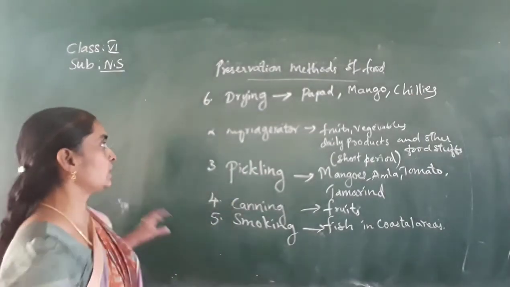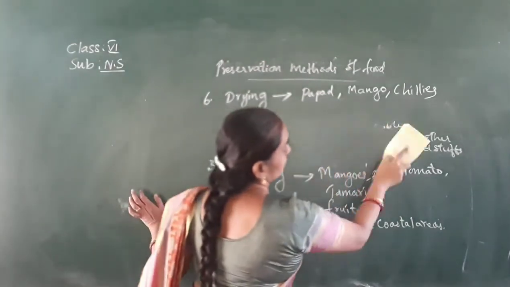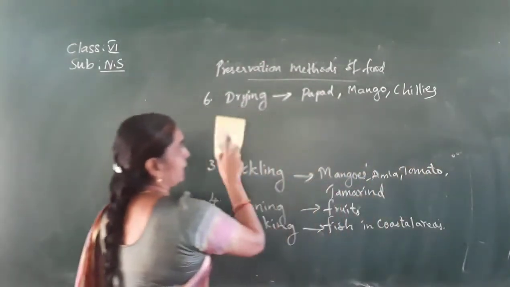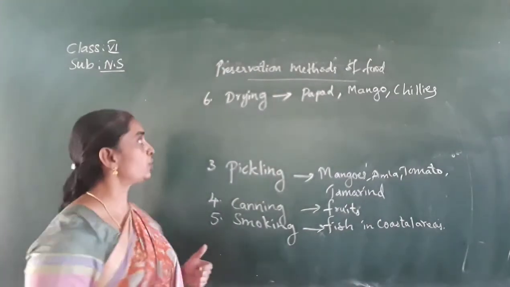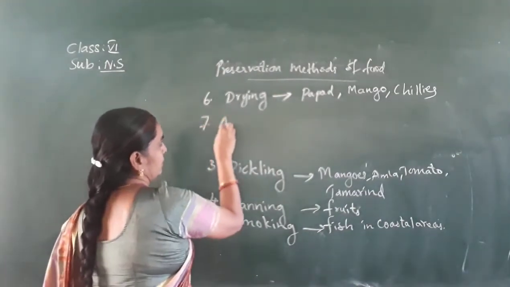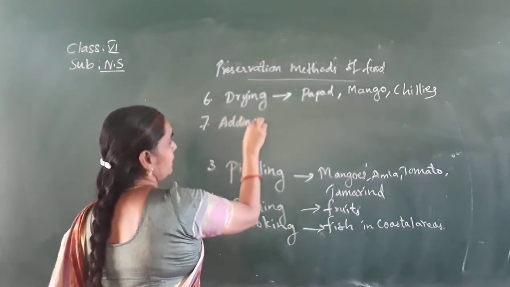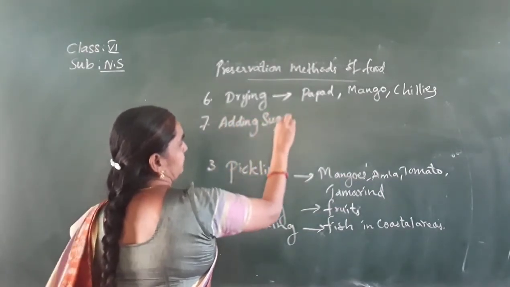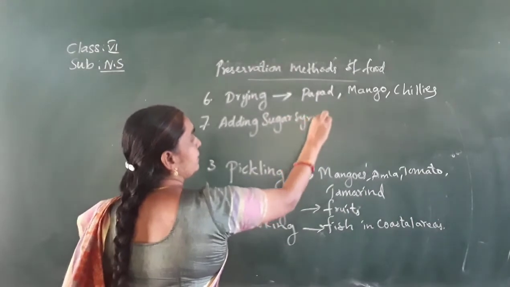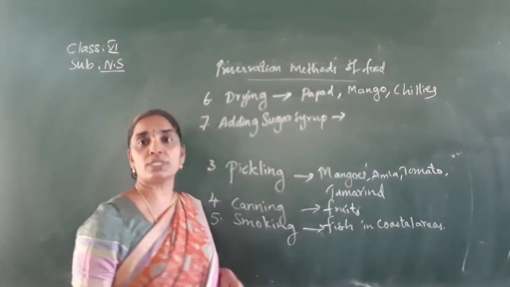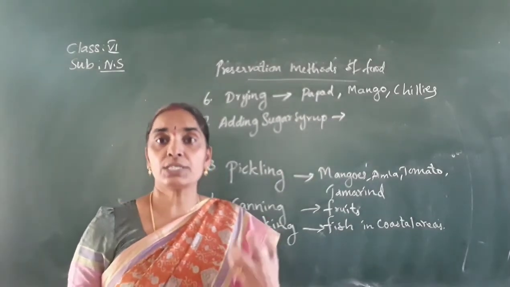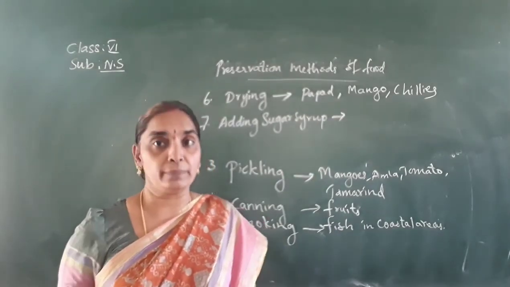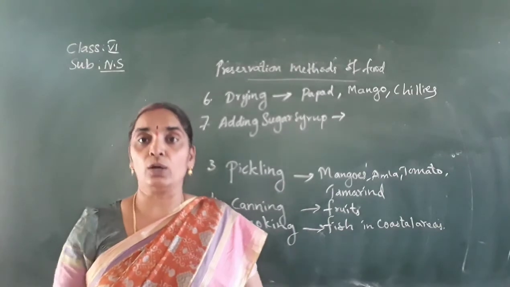So next, coming to preservation by adding sugar syrup. It's a technique in which the fruits are preserved in a sugar syrup to use them for a longer period.